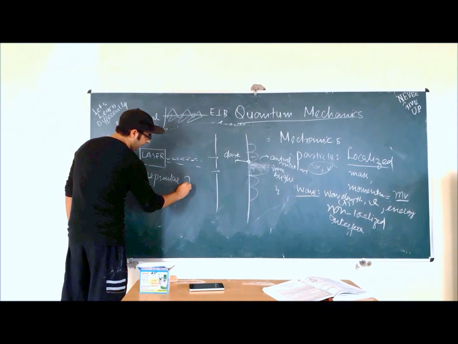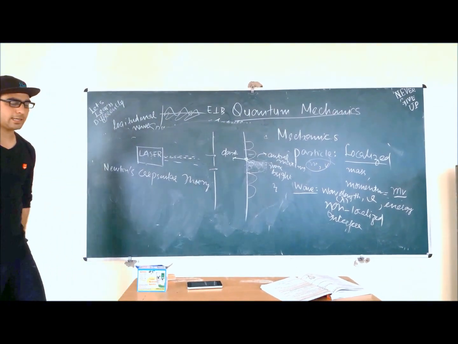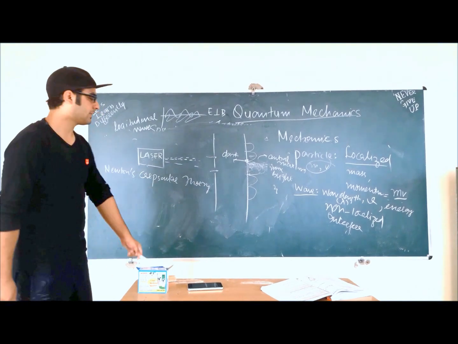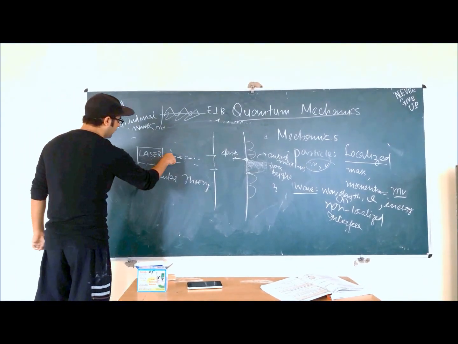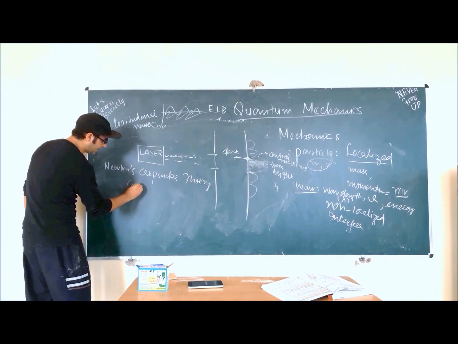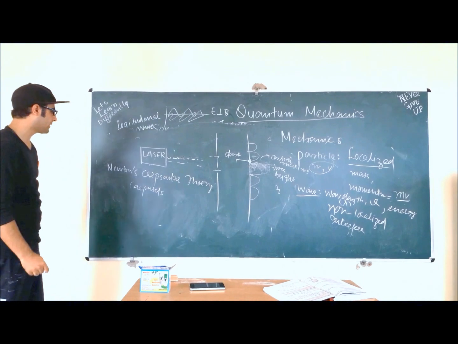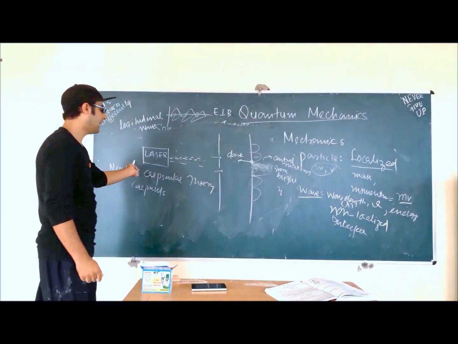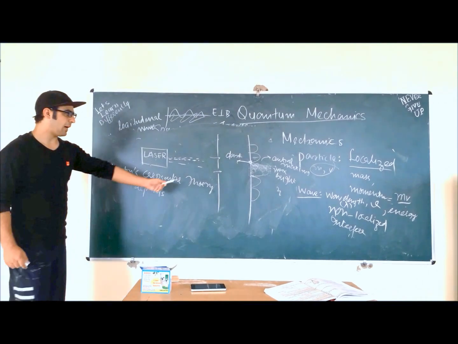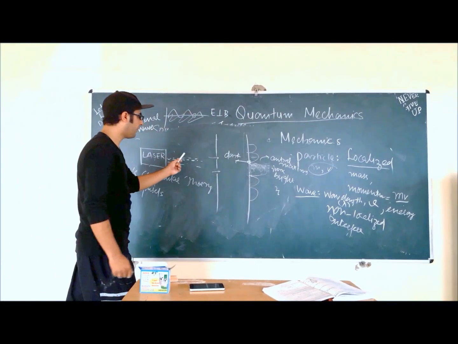Corpuscular theory. In this theory, Newton said that these photons are just like particles. A ball is a particle and these photons are particles. Instead of photons, he named them corpuscles. So now we can say Newton explained light as a particle, that light has a particle nature. But if we consider particle nature here, this should not happen. But actually we are finding this pattern.